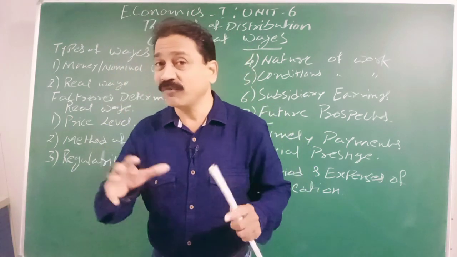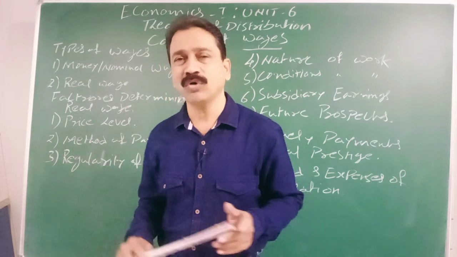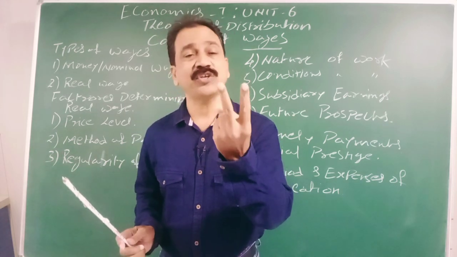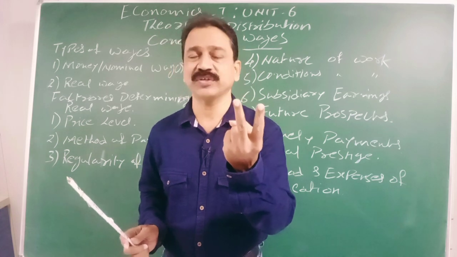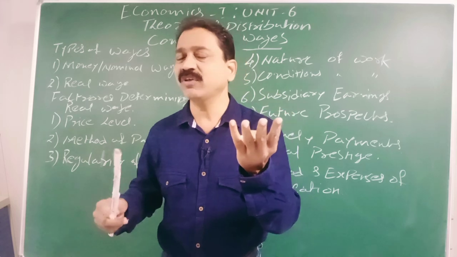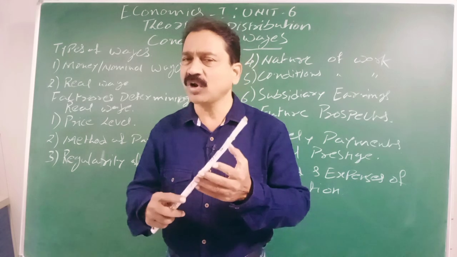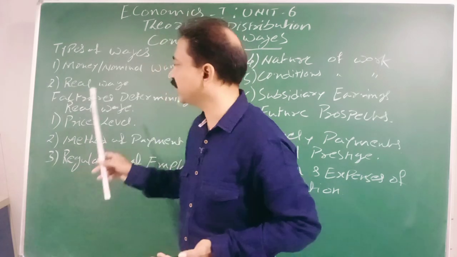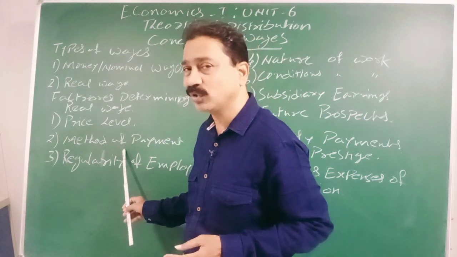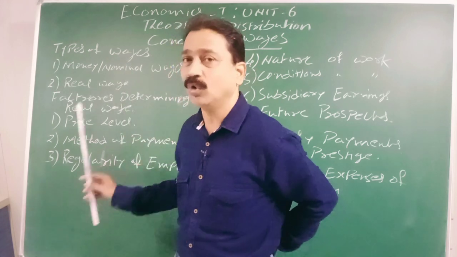If more facilities are provided by the employer, then the real wage will be more. For example, if health facilities, education facilities for his children, cab services, and even quarters are provided by the employer, automatically real wage is increasing. If these facilities are not provided, then real wage is going to be less. So this method of payment also decides whether the real wage is high or low.